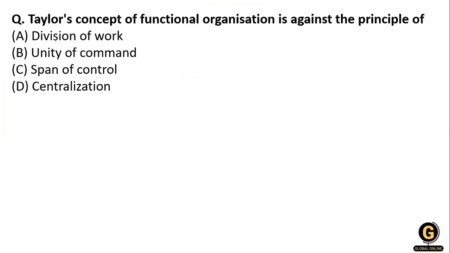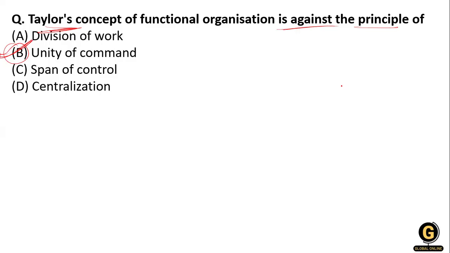Then, Taylor's functional organization is against the principle of division of work, unity of command, span of control, and centralization. So Taylor's functional organization is against the principle of unity of command. The functional organization was developed from the increasing complexity of business operations, particularly in the production department.